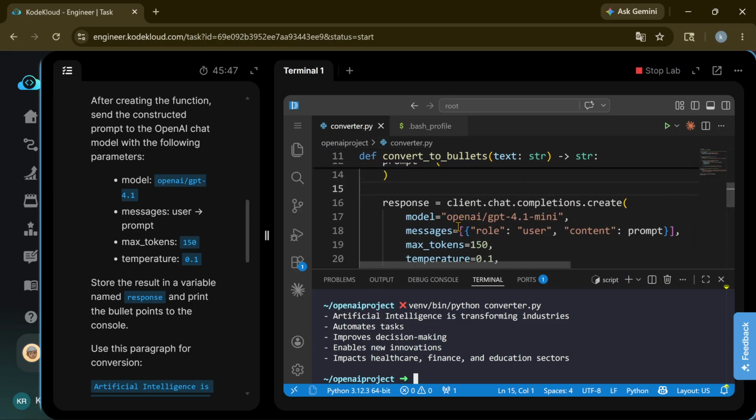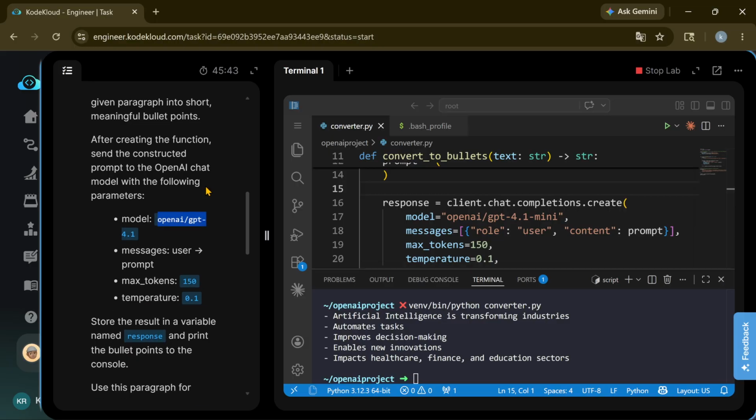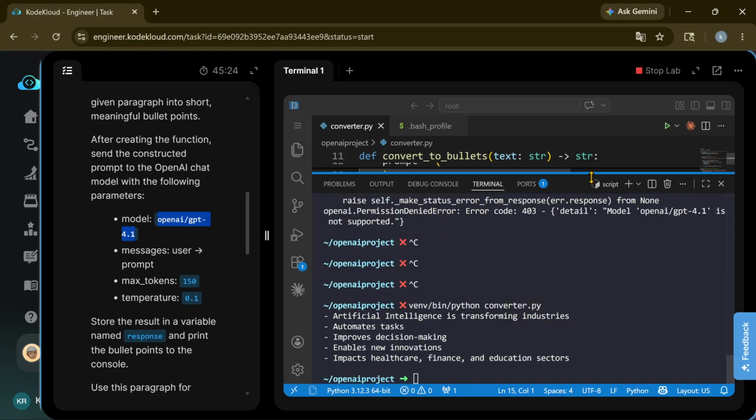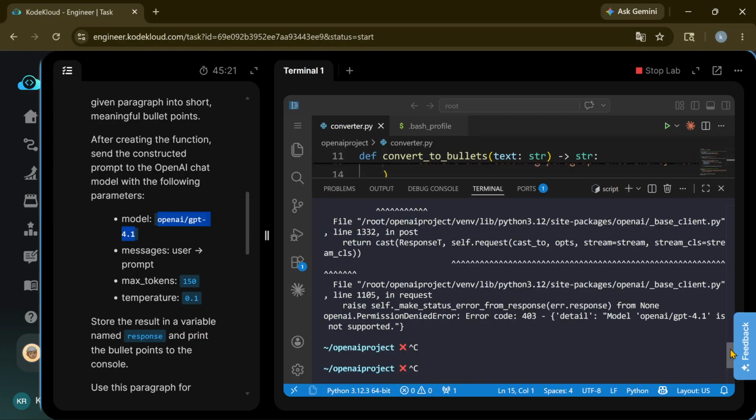You can see it was actually provided the model OpenAI GPT 4.1, but previously we used the OpenAI GPT 4.1 mini version only. In this task they have only provided 4.1, but it was not acceptable because in the library the model is not available. So only this error is happening.